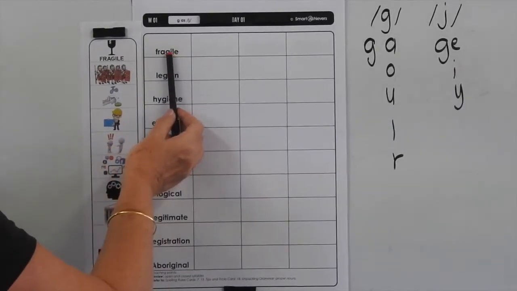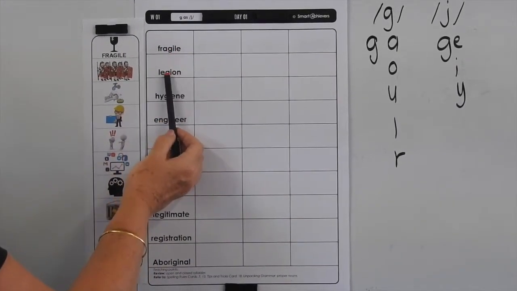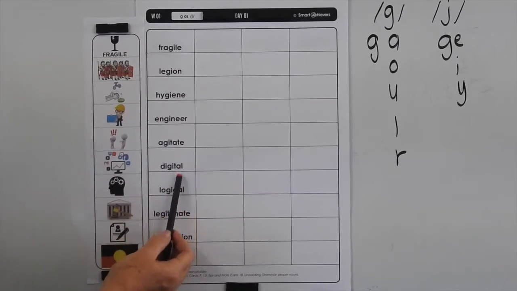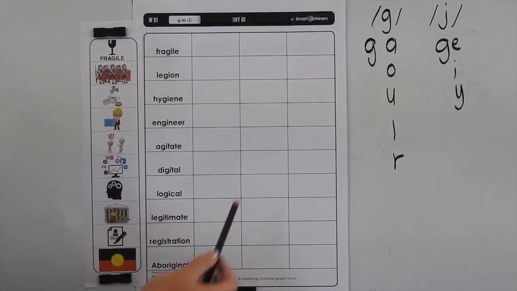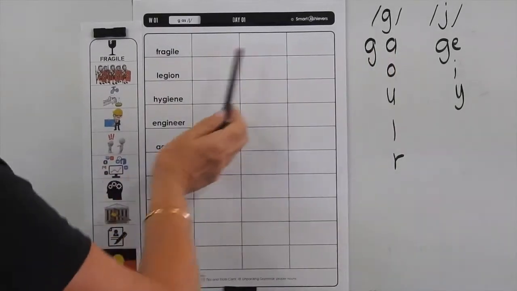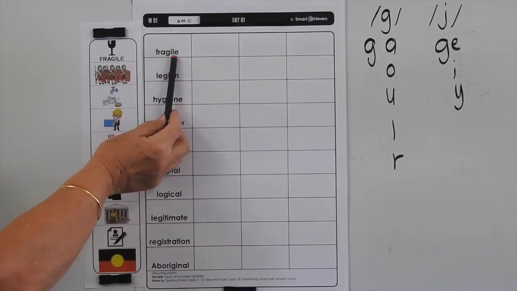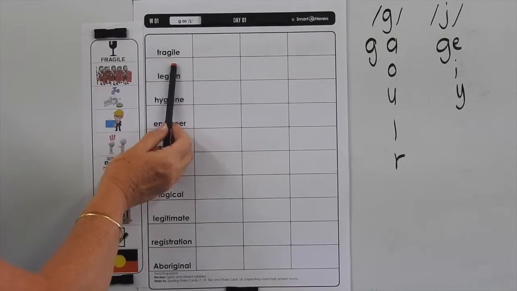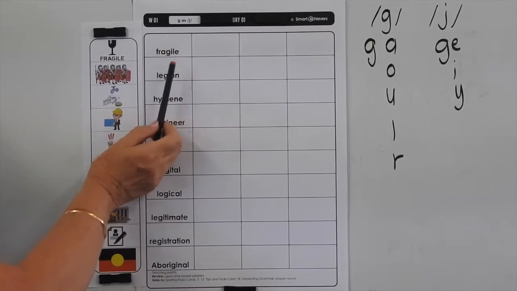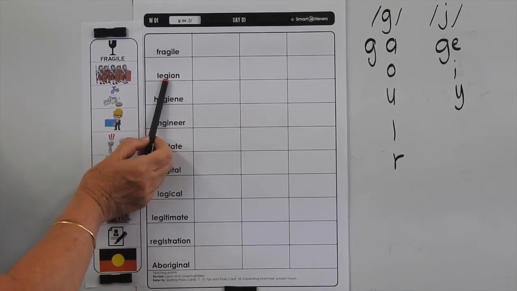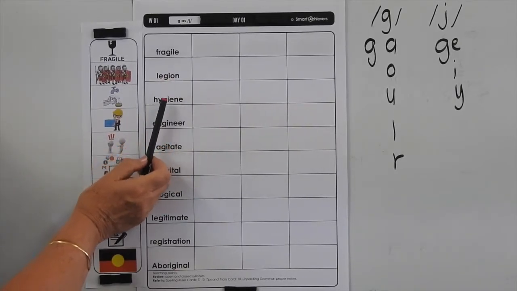So if you go through, you could highlight the GI in each of these words, or the GE, or the GY, where you're getting that J sound. Now let's go through and have a look at what each of these words mean. So fragile means delicate or easily broken. A legion is a very large number of people or things.